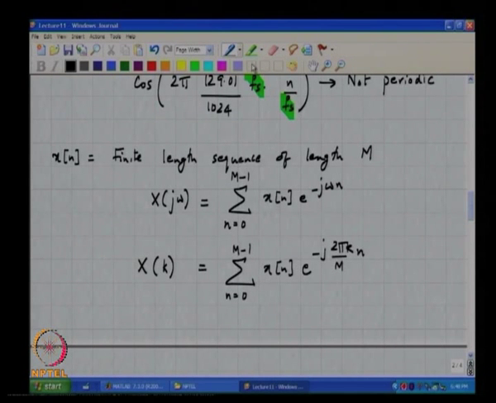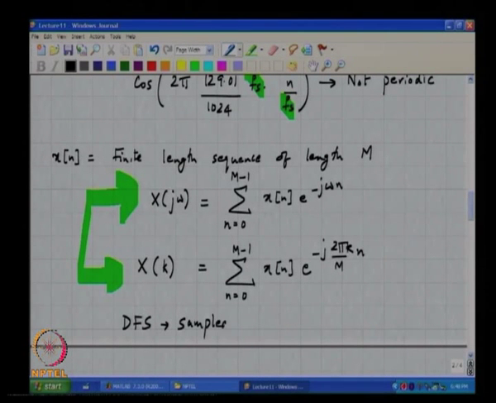So, staring at these two expressions, what does one conclude? The discrete Fourier series is nothing but a sampled version of the discrete time Fourier transform.